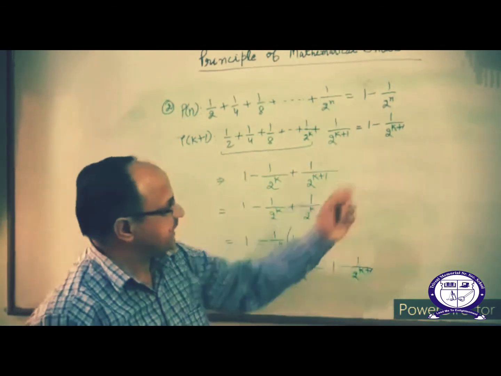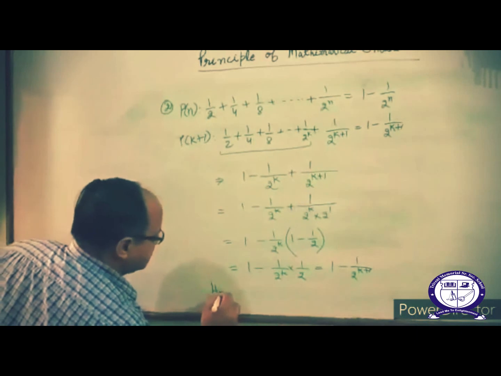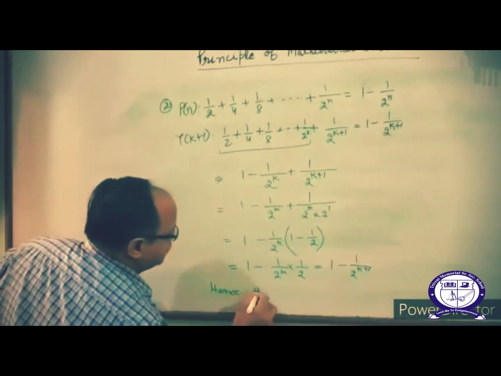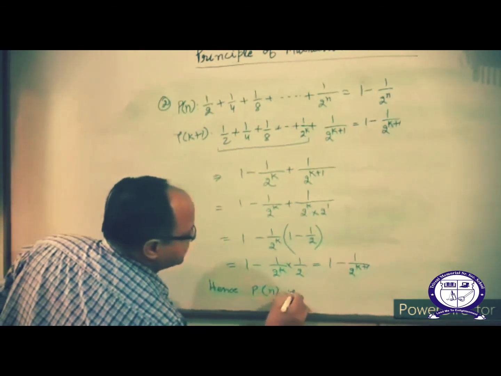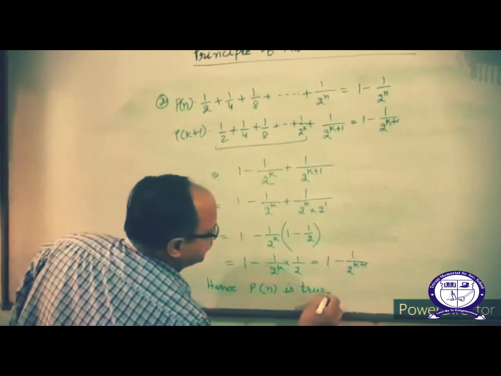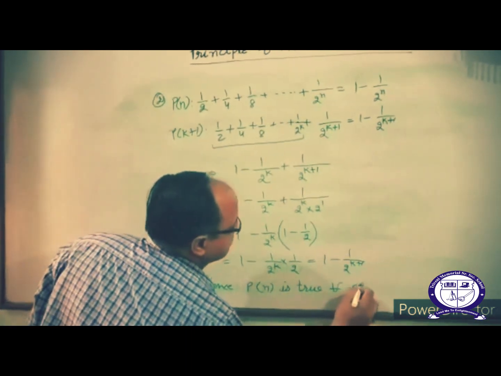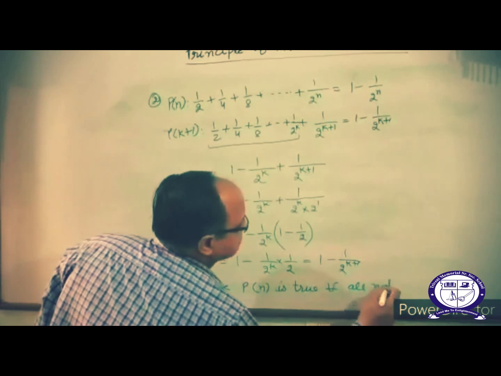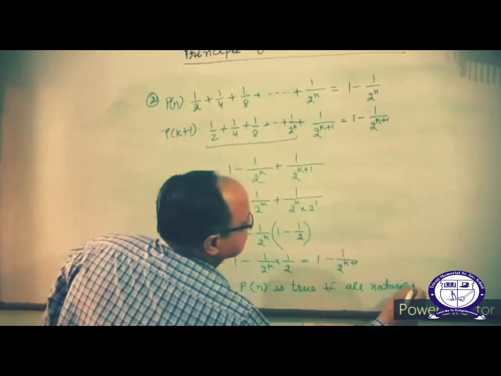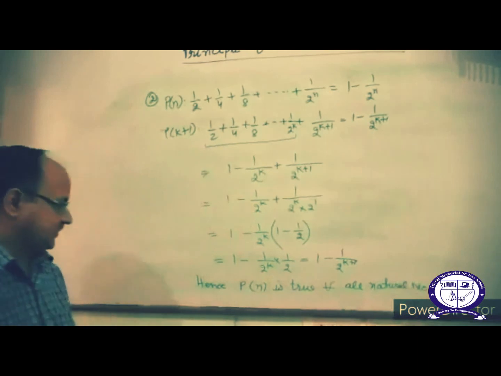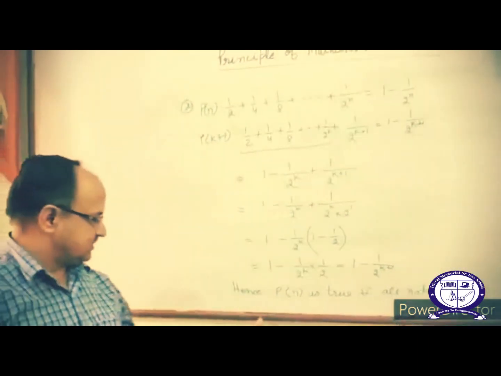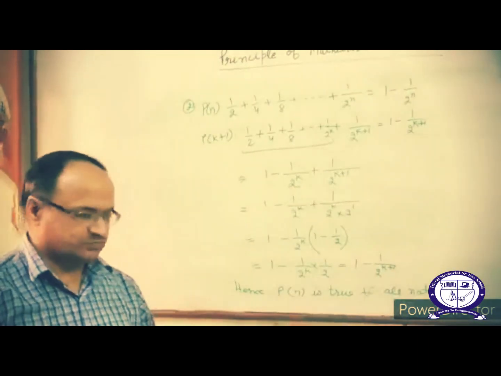This is equal to right hand side. Hence you can say P of n is true for all natural numbers. Correct? This is the complete solution of question number 2. Okay.